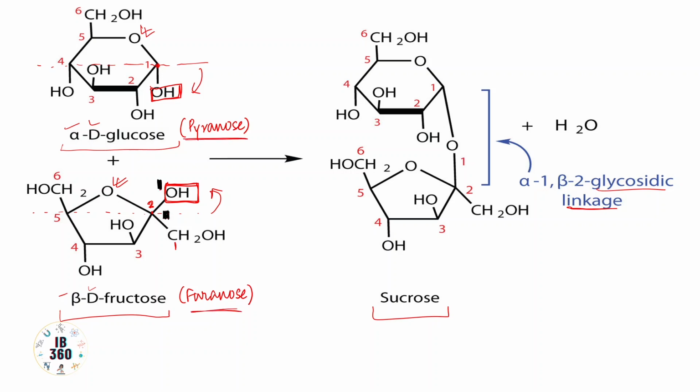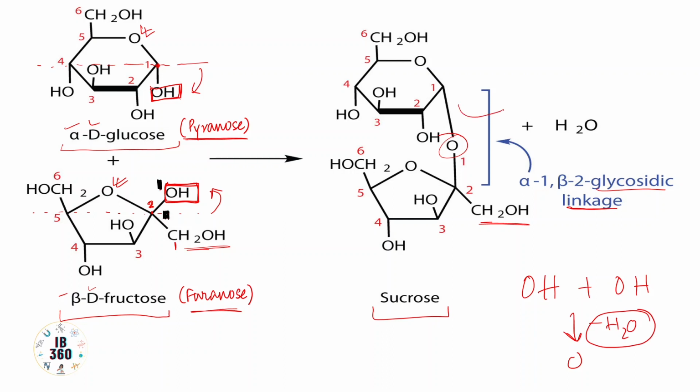Second thing comes, how is this a condensation reaction? You see, this one was a hydroxyl group and here also was a hydroxyl group, and this one is intact here also, here also. So we have only O left. So there was 2H and only one O left. So minus H2O will obviously balance this equation. So H2O has been released, as you can see over here, and that is why it is also a hydrolysis reaction.